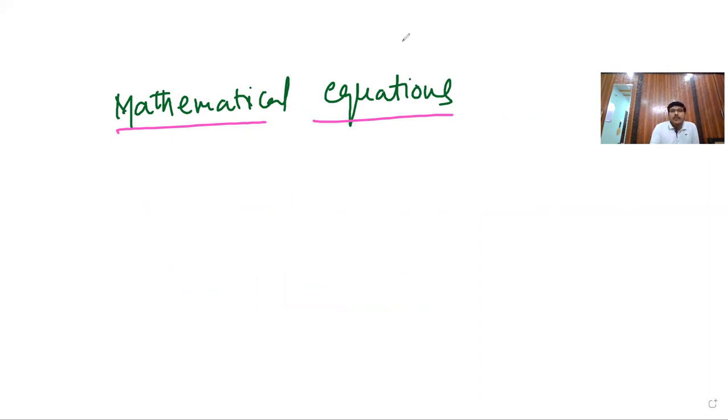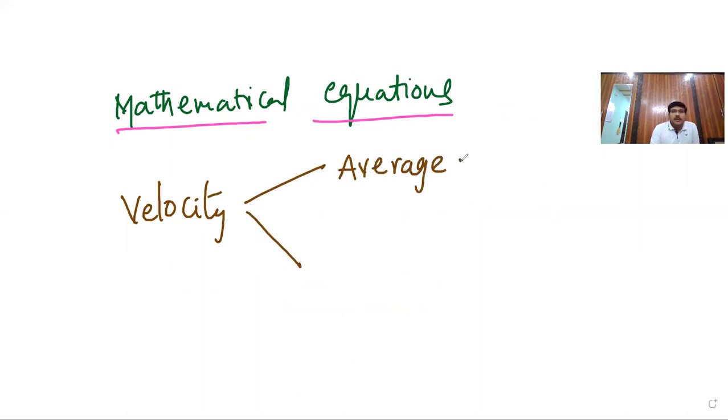Now we have defined two types of velocity. First, average velocity: v bar is equal to delta r bar by delta t.